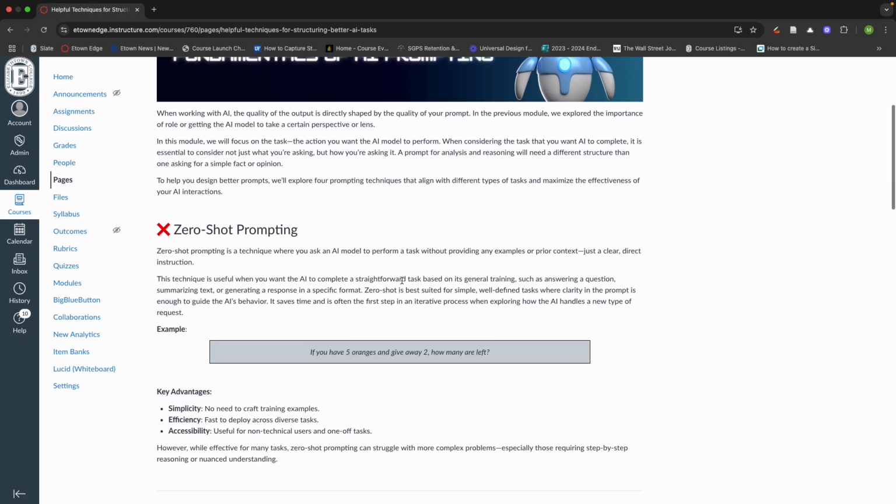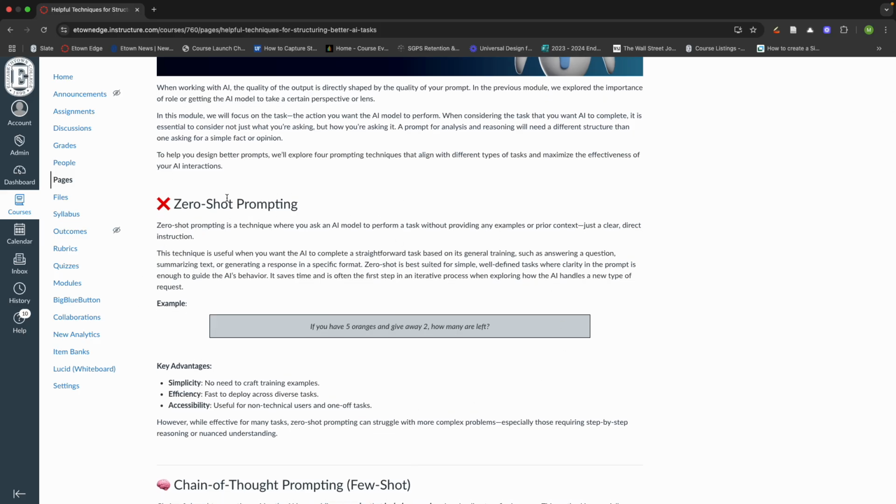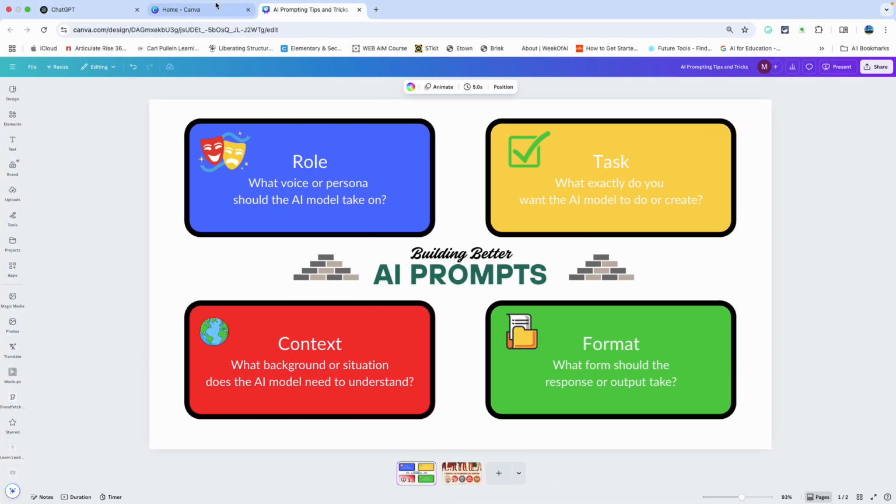One of the techniques that we're talking about is called zero shot prompting. So, zero shot prompting is something that you and I have probably been using for quite some time, where we don't have to give it any prior context, just give it a question and allow AI to generate something. Now, it's a very simple way of doing things, and let's show you how it might work.